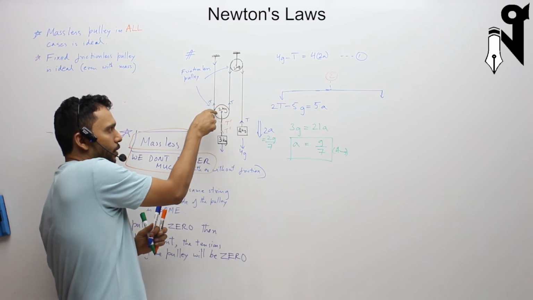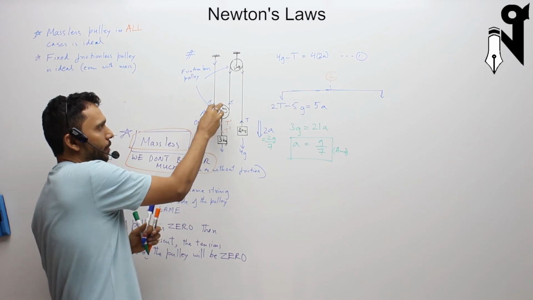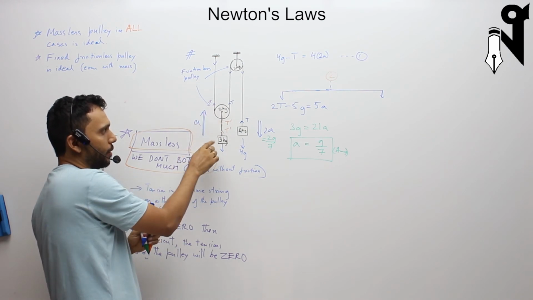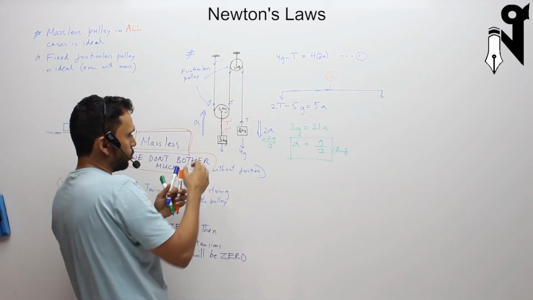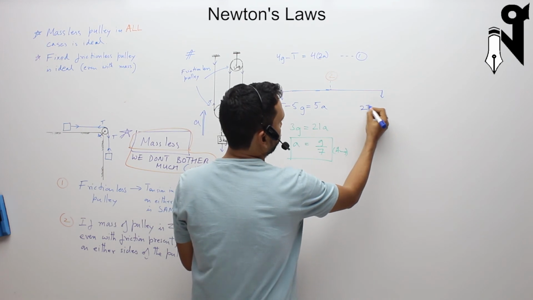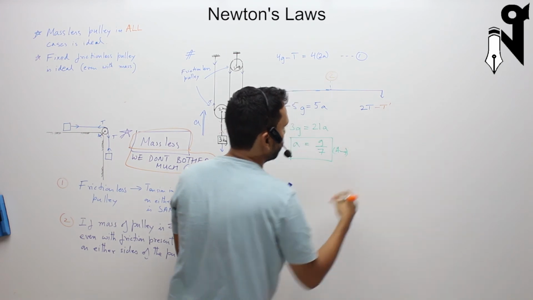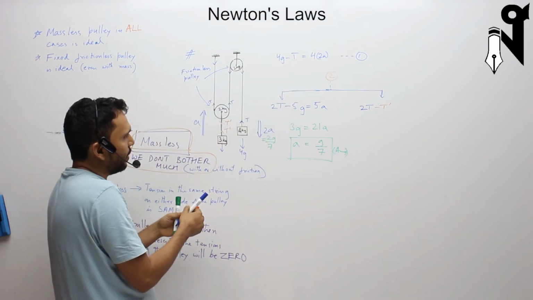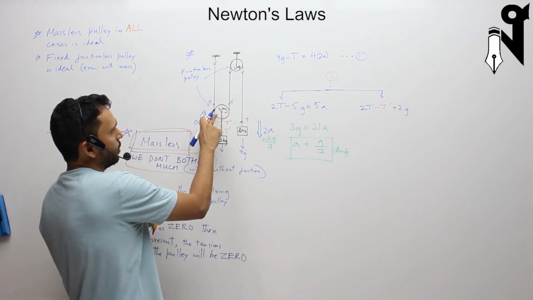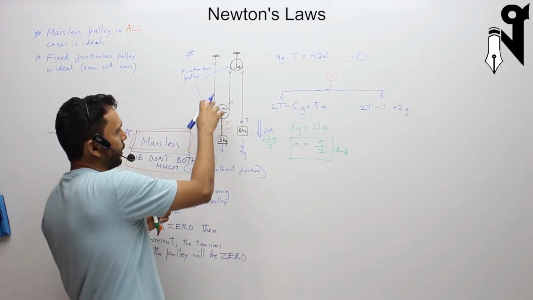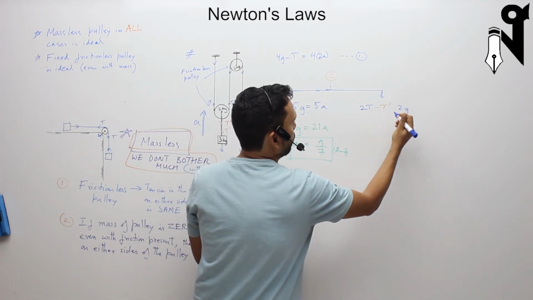By writing the equation for the pulley and the mass separately. If we write the equation for the pulley and the mass separately, we have to write the forces on the pulley and the forces on the mass in two different equations. So what are the forces on this pulley? 2t up, it is going up, so I'll write 2t first. Then this t dash is pulling it down. That was in orange. Plus it will have its own weight. The weight will be 2g, since 2 is the mass. So that is again downwards, so I'm sorry, minus 2g.